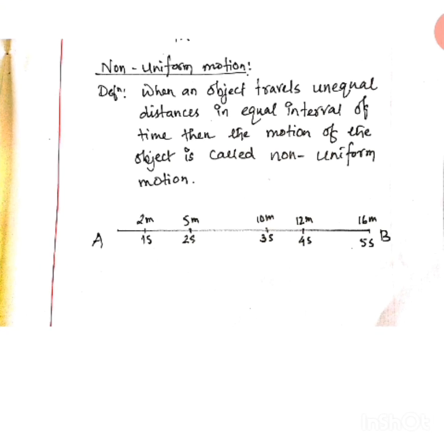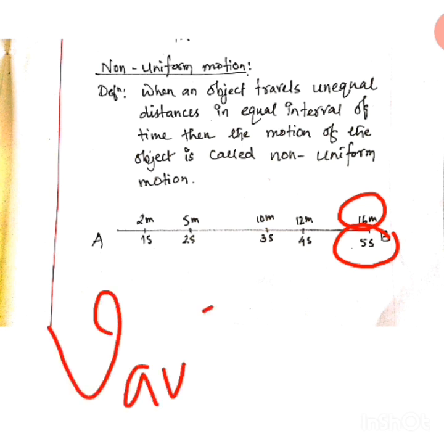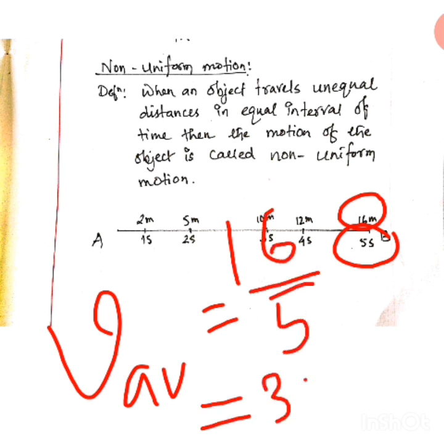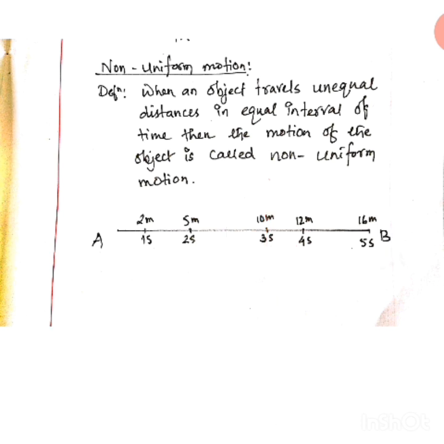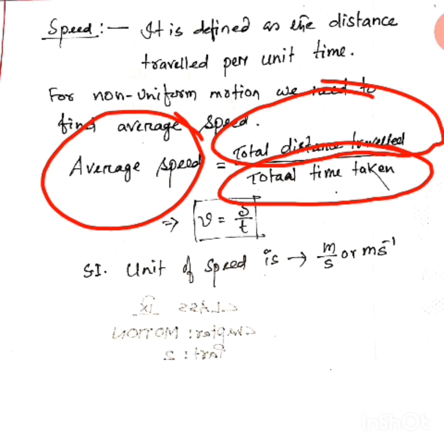16 meter, na? 16 meter is the total distance, and how much time has it taken? 5 seconds. So V average, we write like this. How to calculate? 16 meter by 5 second. It will be how much? 3.2 meter per second. This is the average value of the speed of the object throughout its motion. What motion? Non-uniform motion. This is known as speed.